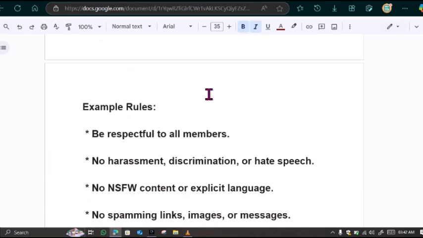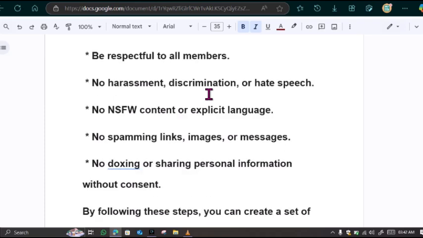Examples of rules are: be respectful to all members, no harassment, discrimination, or hate speech, no NSFW content or explicit language, no spamming links, images, or messages, no doxing or sharing personal information without consent. These are examples of the rules you can make.